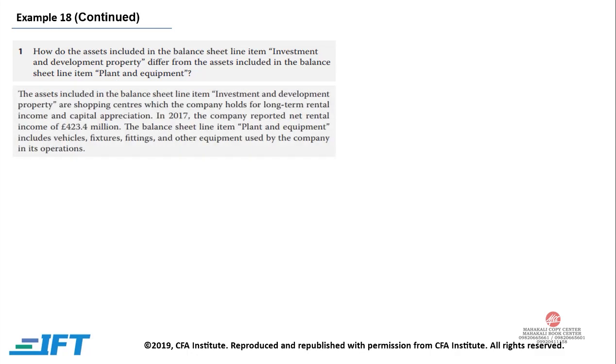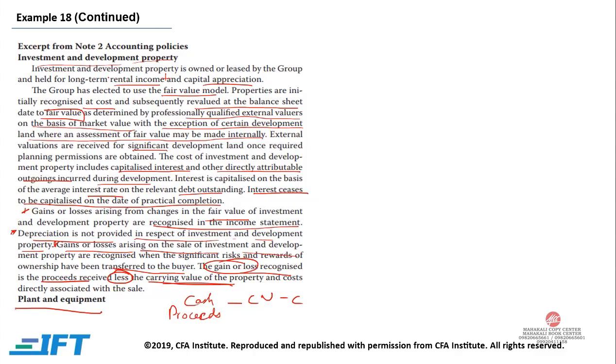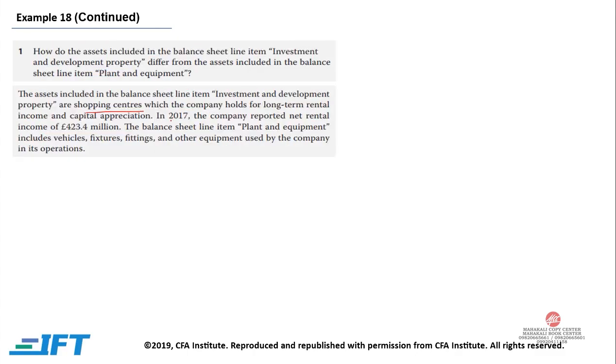The assets included in investment and development properties are shopping centers, which the company holds for long-term rental income and capital appreciation. As we know, this company owns, develops, and manages shopping centers, and the main rationale is rental income and capital appreciation, where in 2017 the company reported net rental income of 423.4 million.